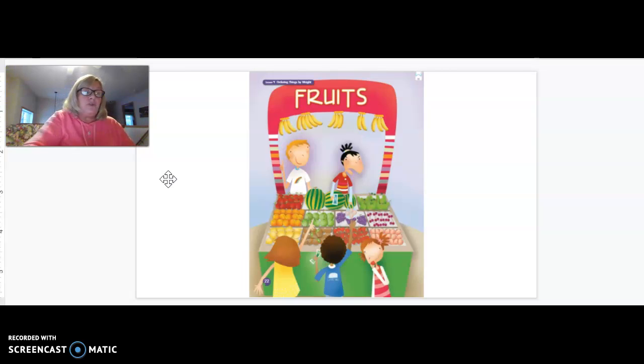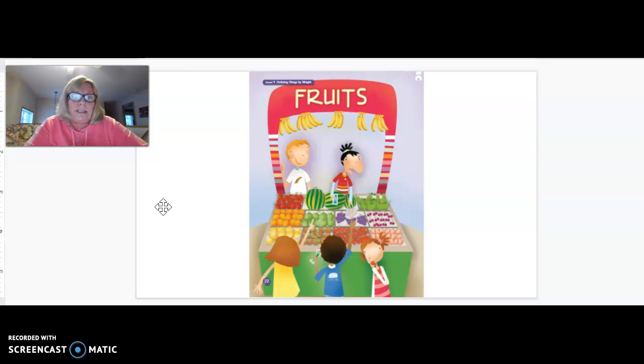And we can also say which one is heavier and which one is lighter. So I want you to look at this picture that I have in front of you. I have some fruit at a fruit stand, and we're going to look at the fruit and think about which one is heaviest and which one is lightest.